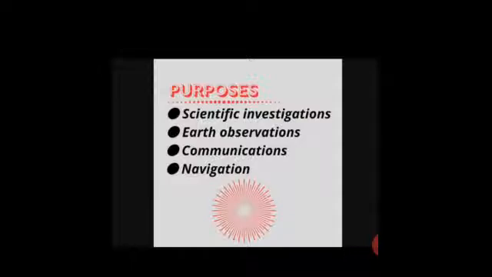The next purpose is Earth observation, including weather forecasting and tracking storms and pollution. The next purpose is communications, including satellite television and telephone calls. And the most important purpose of artificial satellites is navigation, including the global positioning system.